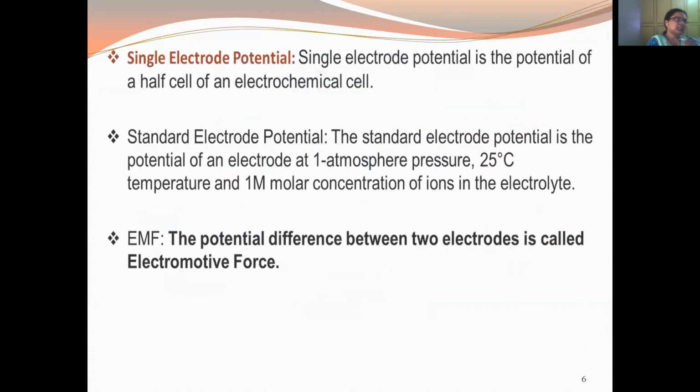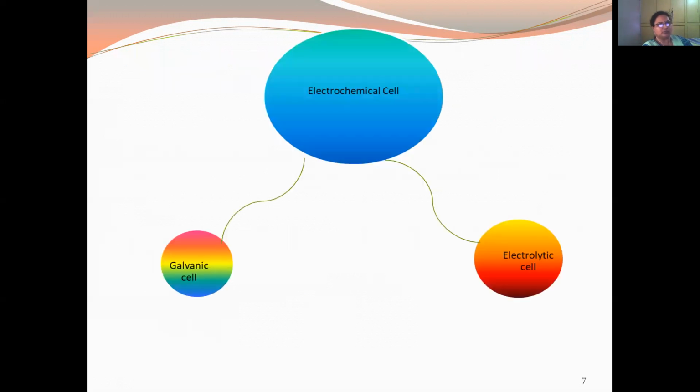Next, single electrode potential. It is the potential of a half cell of an electrochemical cell. Then standard electrode potential: as the word indicates standard, you have to maintain some conditions, that is, 1 atmosphere pressure, 25 degrees centigrade temperature, and 1 molar concentration of ions in the electrolyte. The potential difference between the two electrodes is called electromotive force.